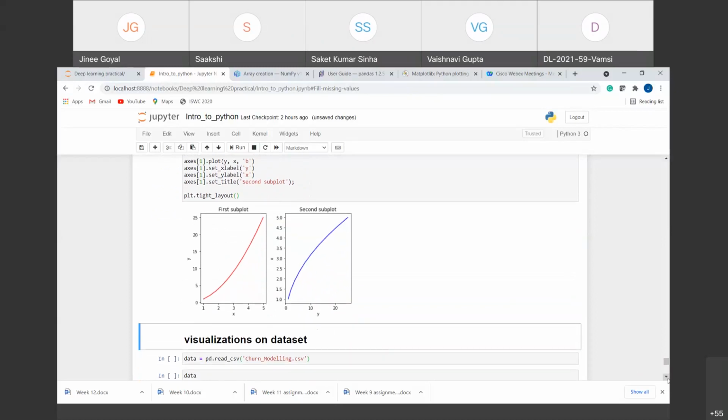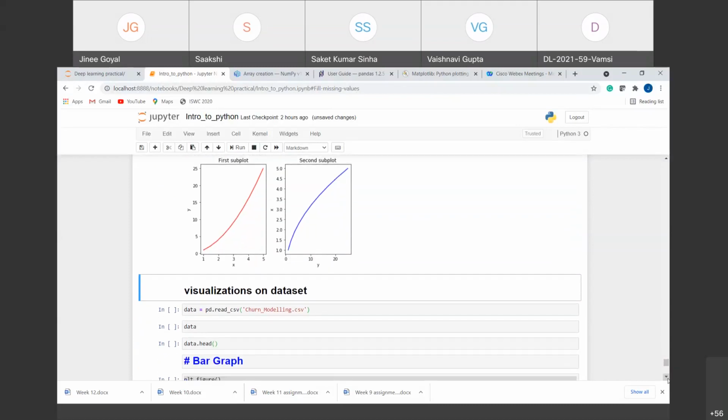Now these graphs can be of any type, like for example bar graph, pie chart, histogram, scatter plots, right? So you can have all these graphs. The basic syntax will remain the same, only the type of the graph will change. So I'll show you one example that we will be covering, that is bar graph. The rest of the examples you can explore on your own, and if you get any doubt, we can discuss that, right?